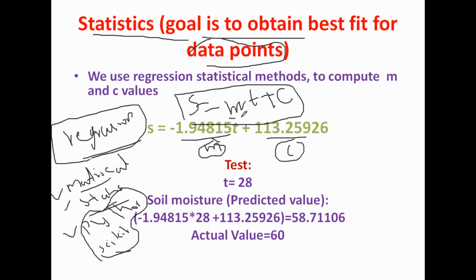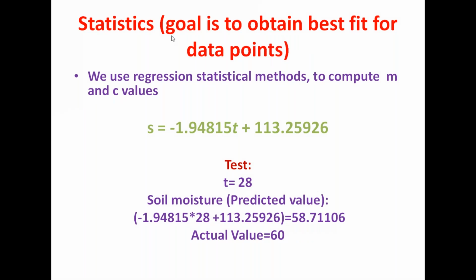Generally we call m the weight. In regression we call it a weight or coefficient. You can compute the weight or coefficient or slope by using different methods. In this class we are going to calculate these coefficients by using Python programs.